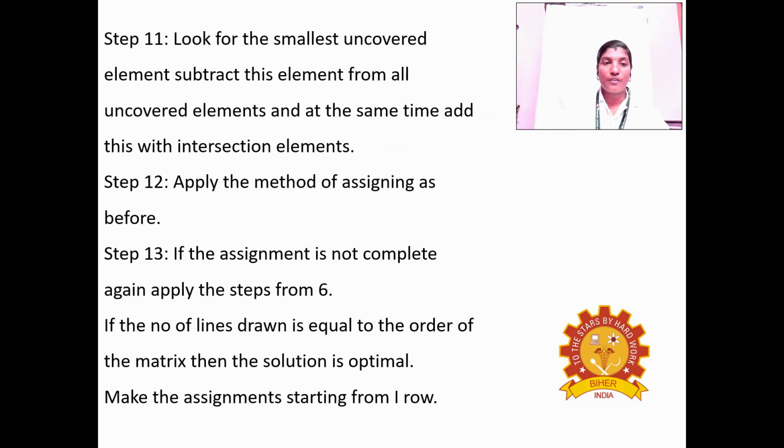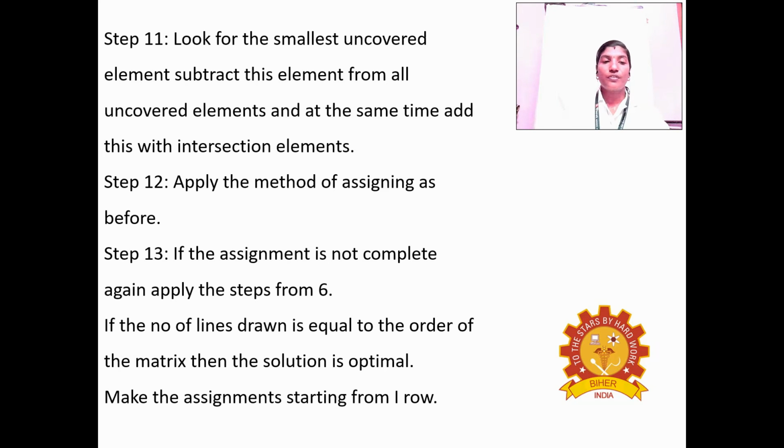Then steps 11, 12, 13: look for the smallest uncovered element. Subtract this element from all the uncovered elements and at the same time add it to the intersection elements. Next, apply the method of assignment as before. In step 13, if the assignment is not complete, again apply the steps from 6.